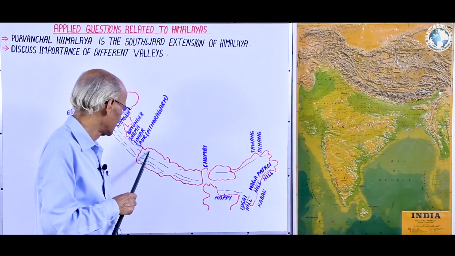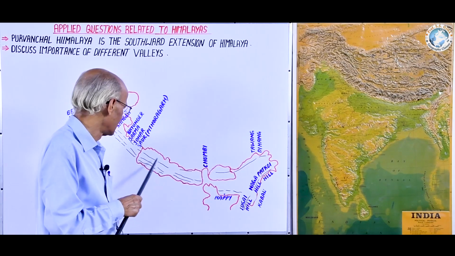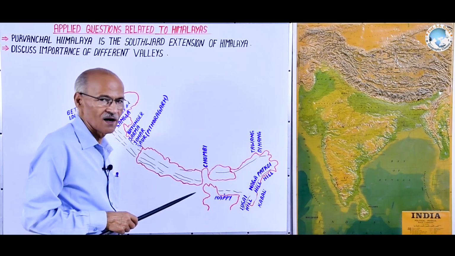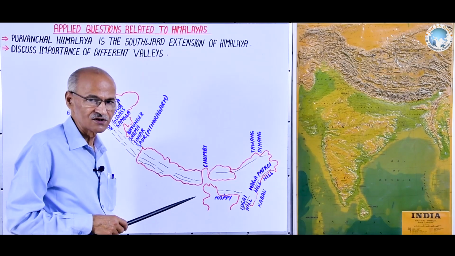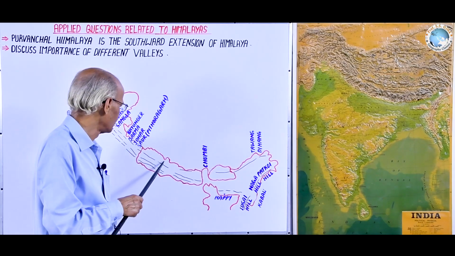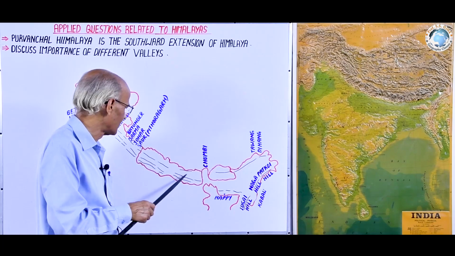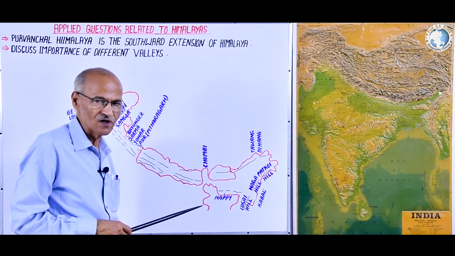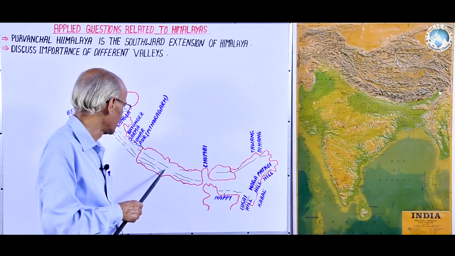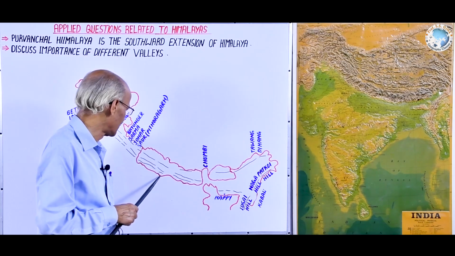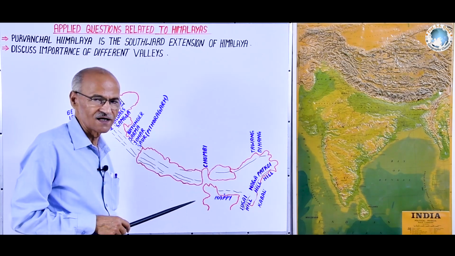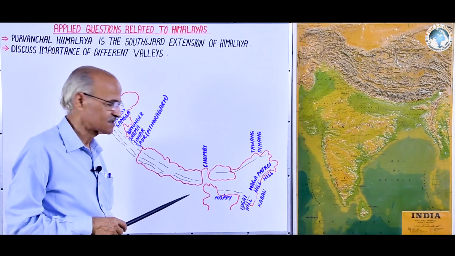In the Himalayan region, we see that the Greater Himalayas have a high range with snow-clad peaks, and to its south is the Middle Himalayan range, which is lower than the Greater, and again to the south of the Middle Himalayan range is the Shivalik range, which is of the shortest height.